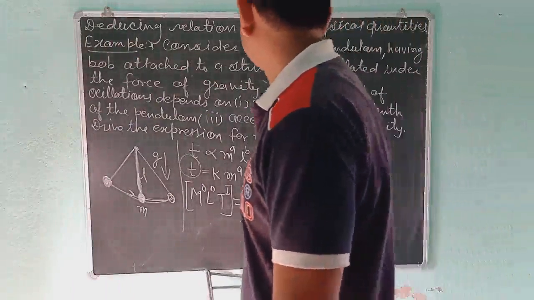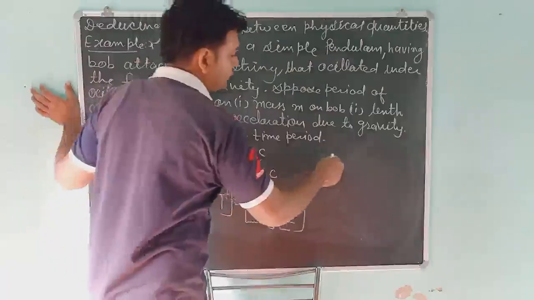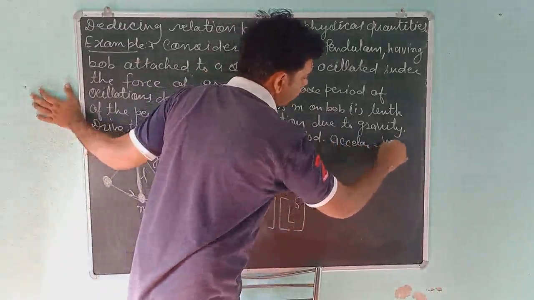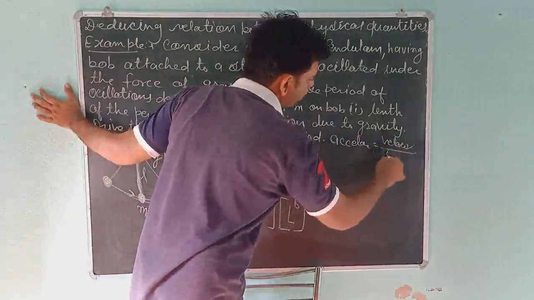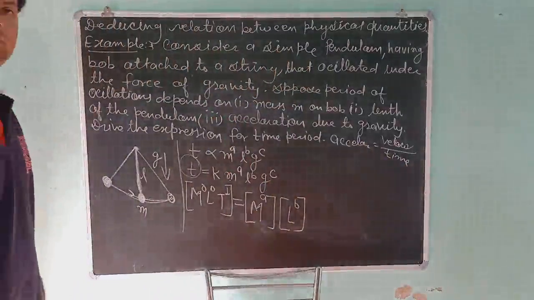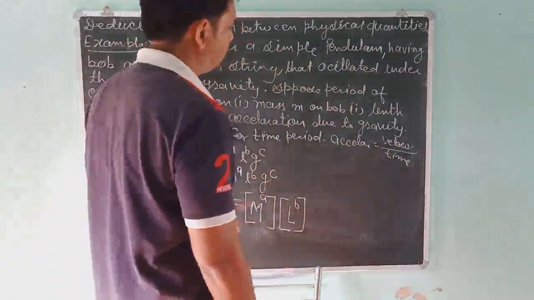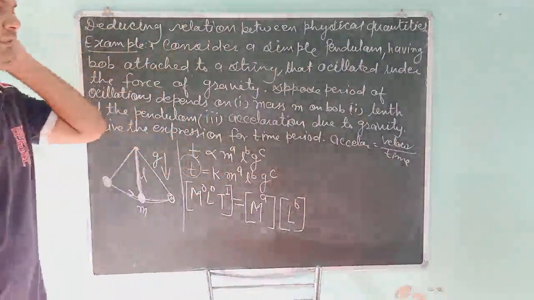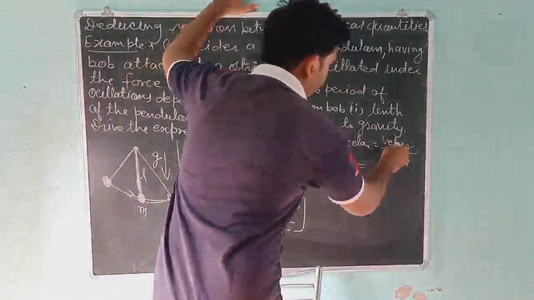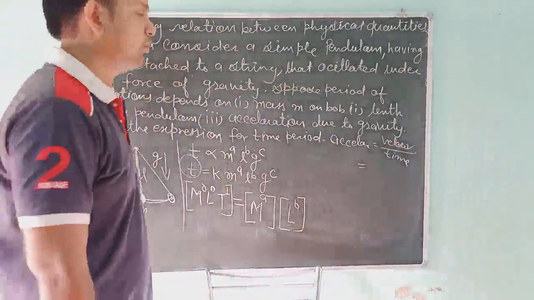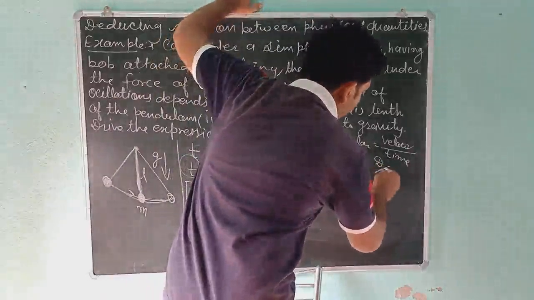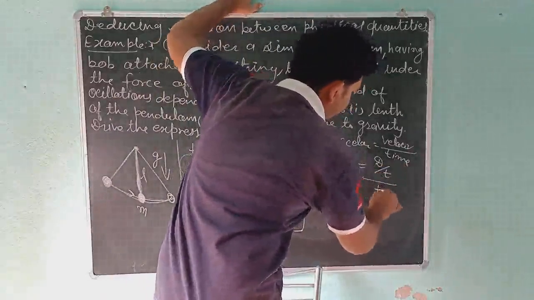What is the acceleration? So students, look at it here. Acceleration is equal to velocity upon time. The formula to find acceleration is velocity upon time. Always remember this formula. Velocity, what is the formula of velocity? Formula of velocity is displacement upon time, and here is also time.